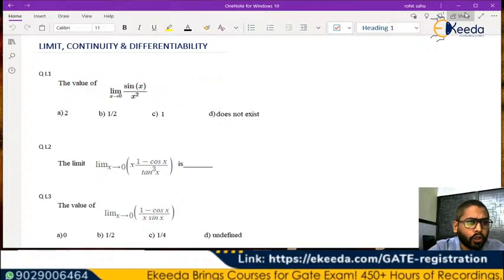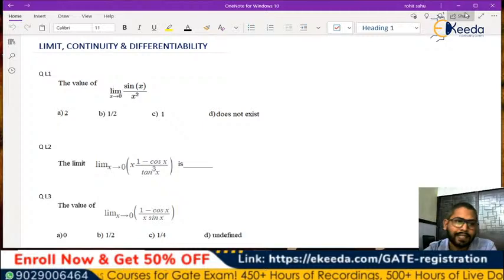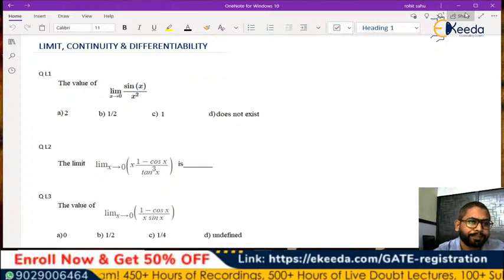Okay, so here we are with the set of questions we'll be discussing today, and let's start with the first question, which is on limits.